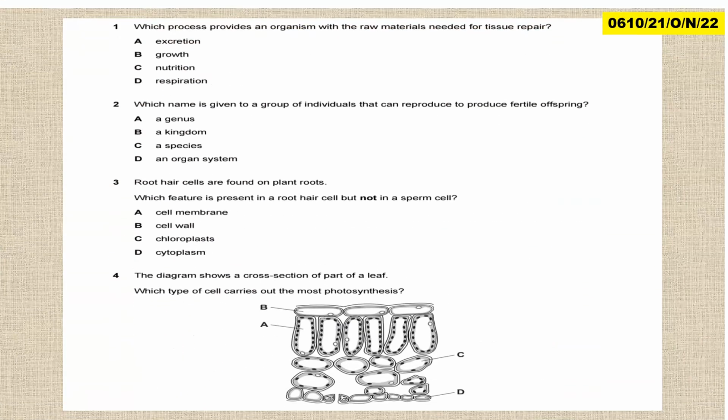Then let us look at this one. That is paper 2, variant 1, October, November 2022. So we are into 2022 now. What process provides an organism with the raw materials needed for tissue respiration? Raw materials such as glucose. In other words, by what process is glucose made? So the answer is nutrition. Nutrition is the process by which organisms obtain their food. Okay, so those are the raw materials needed for tissue respiration.